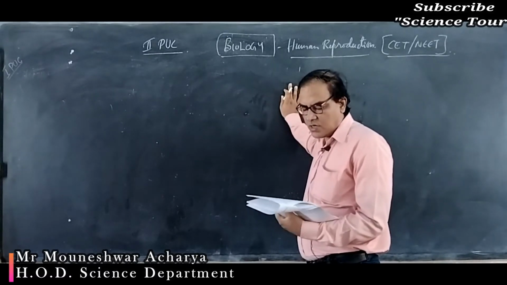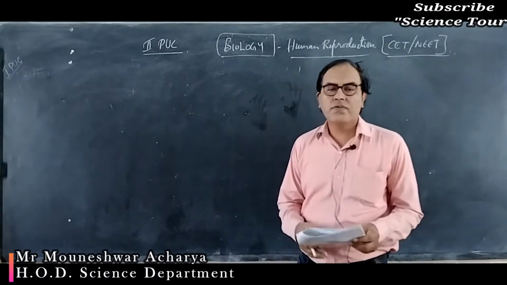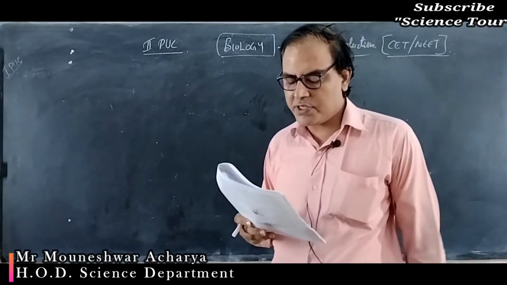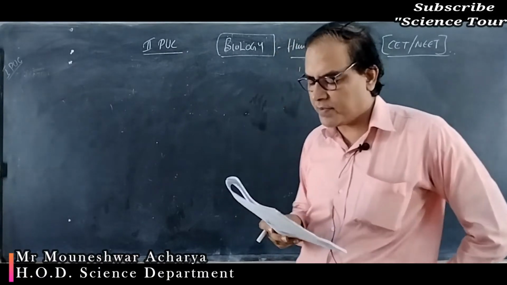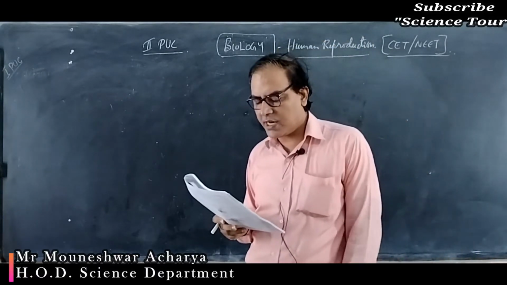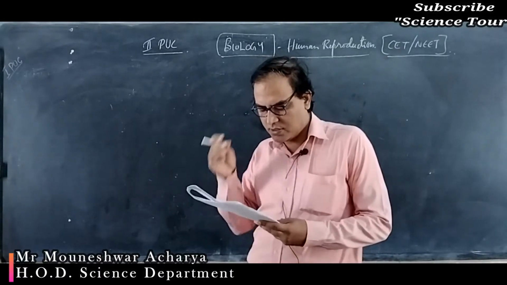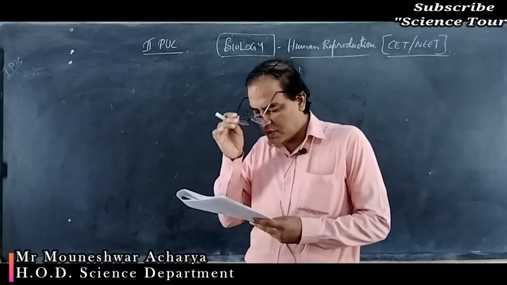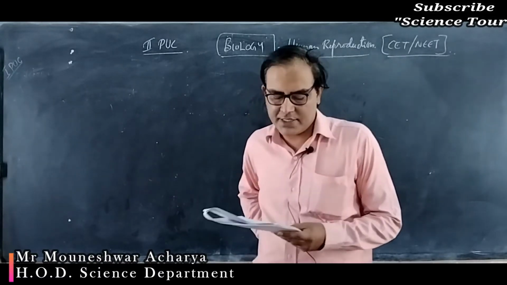Next, I will give some home assignment questions for you from section B. A few questions let me discuss. That is question number 1. Each seminiferous tubule is lined on its inner side by two types of cells, A and B. Which of the following options is correct with respect to the type of cell and its function? Male germ cells undergo meiotic division and Sertoli cells provide nutrition to the germ cells. That is the right option.